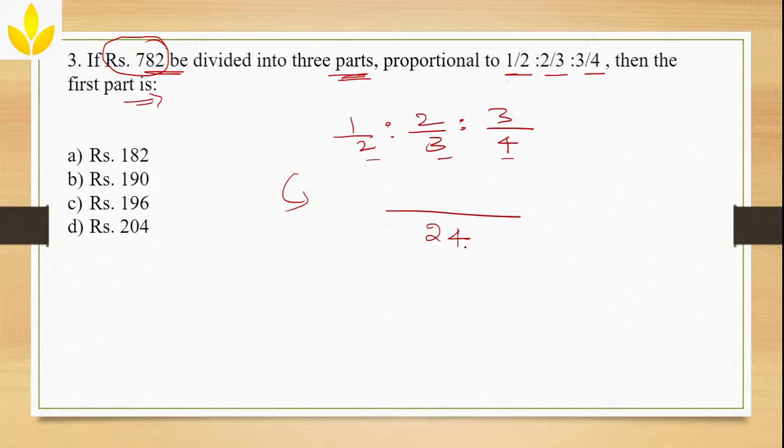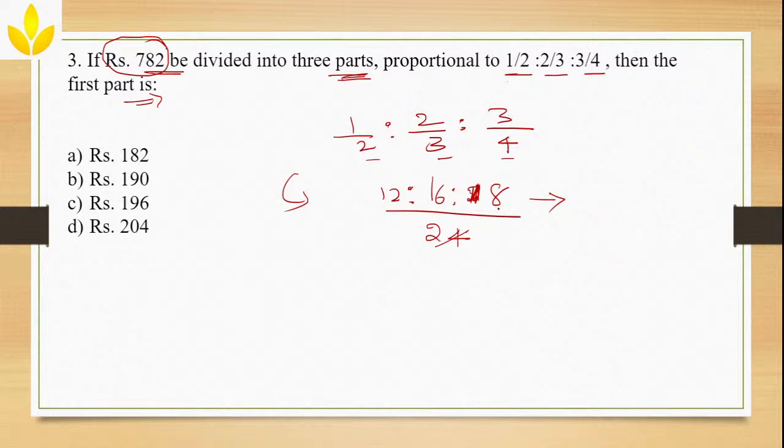Okay. So if the LCM is 24, what are these numbers? 2 into 12, which will become 12, 3 into 8, 8 2s are 16, and then 4 into 6 will be 24. So 3 into 6 will be, okay, 3 into 6 will be 18. Done. Now find the ratio of this. Yes or no? LCM you don't need now because you have already taken it. What is this ratio? You need it.